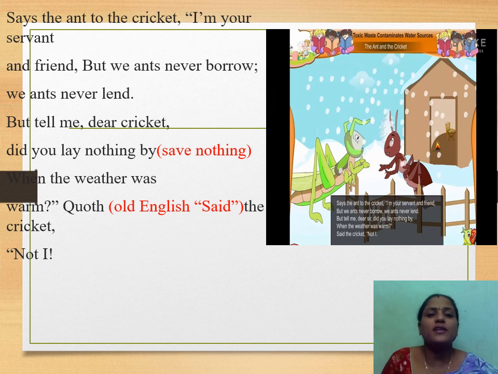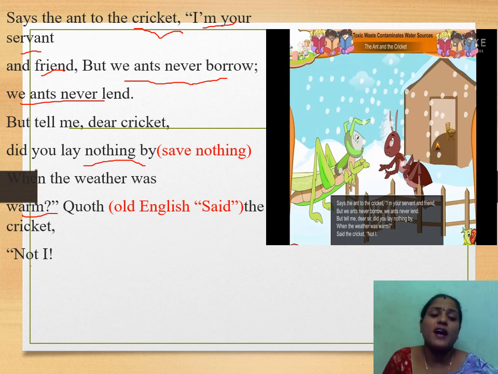Says the ant to the cricket. Now the ant replied. What is the reply of the ant? I am your servant and friend. But we ants never borrow, we ants never lend. But tell me, dear cricket, did you lay nothing by when the weather was warm? Quoth the cricket, not I.